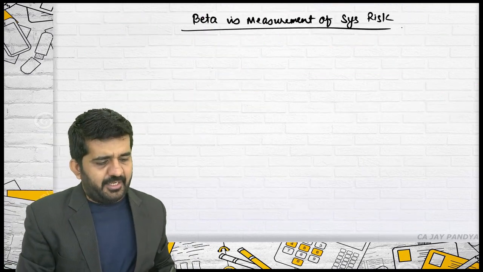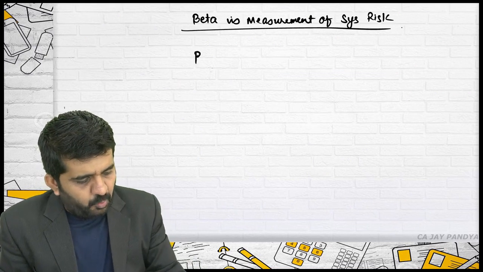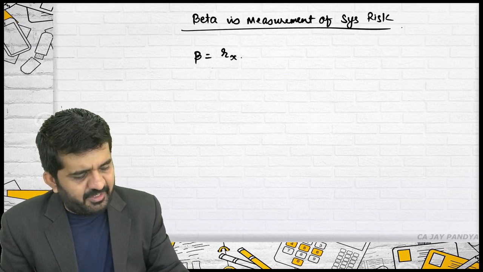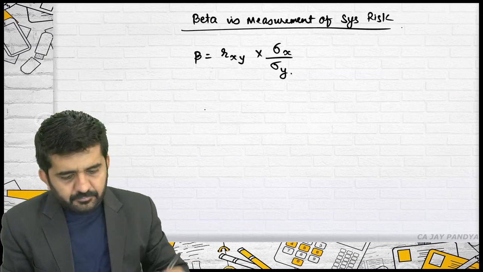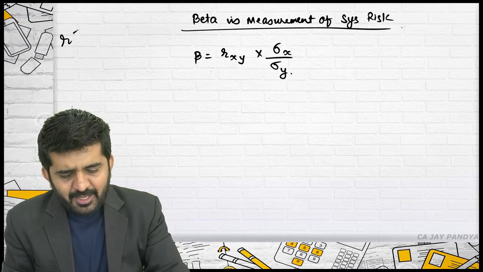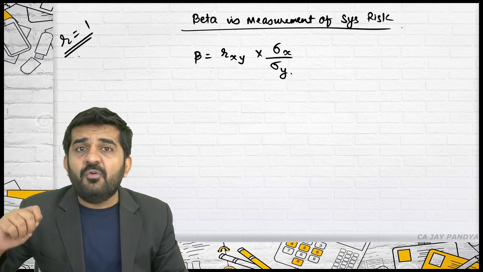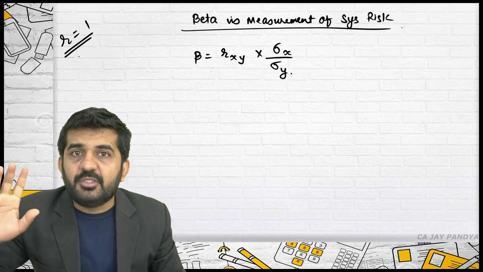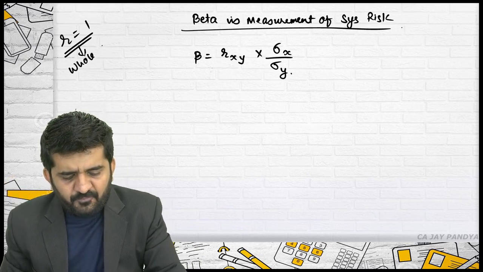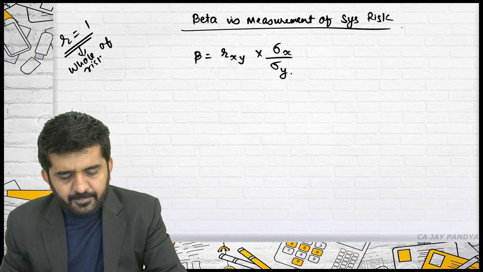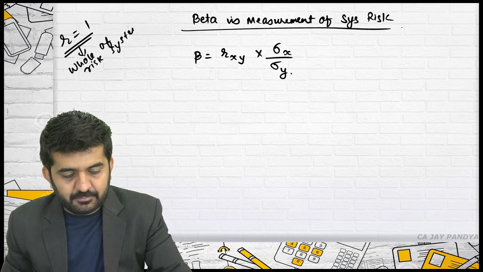Let me prove it once again in another form. Beta is R between X and Y into standard deviation of X and standard deviation of Y. Say R is equal to 1. We know when R is equal to 1, the risk cannot be diversified and the whole of the risk will be systematic.